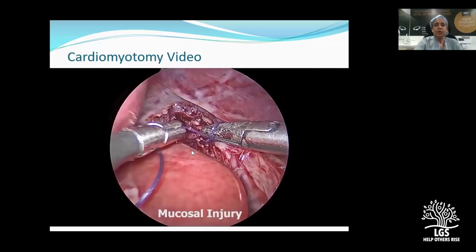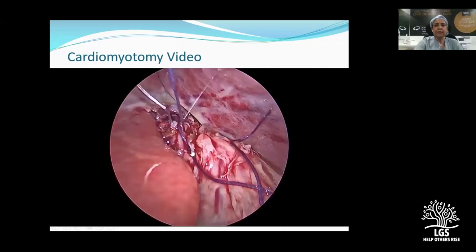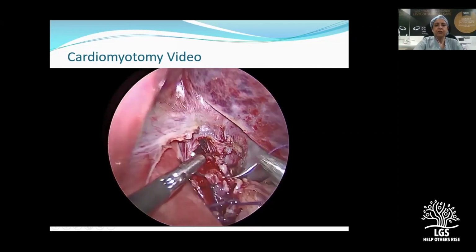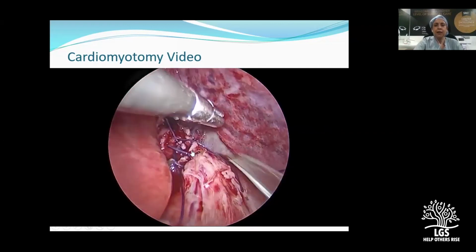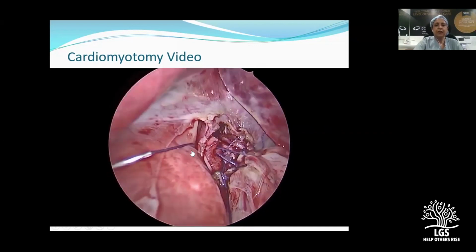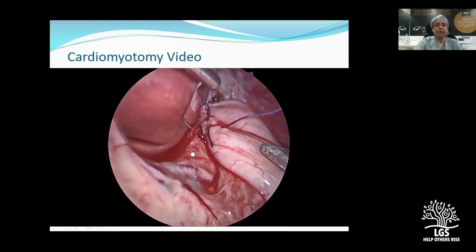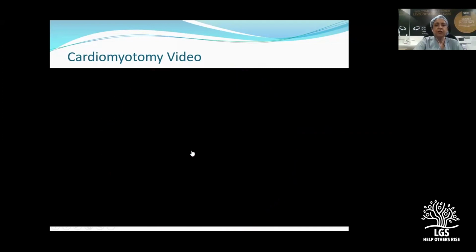So 2 or 3 sutures of 3-0 Vicryl are placed. So even if the mucosa gives way when you are operating, don't panic. Just suture the mucosa properly and then put an anterior wrap. The child was kept nil by mouth for a couple of days, and then we did a gastrografin swallow to see if there's no leak, and then he did well, and then we started his liquids.